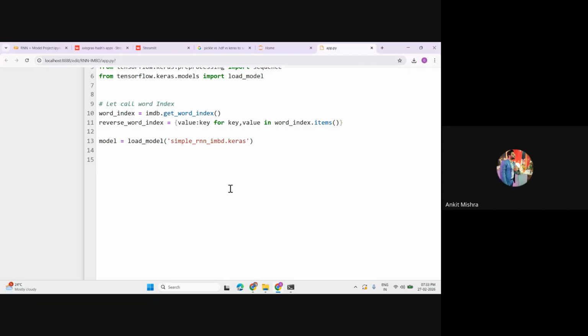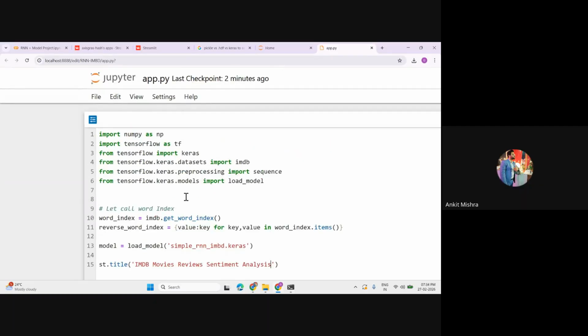Now let's first write st.title so that you can understand we are working with it. The title is IMDb movie reviews sentiment analysis. Let me also import Streamlit as st.